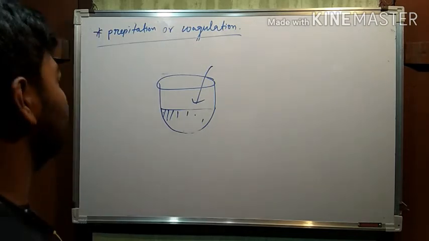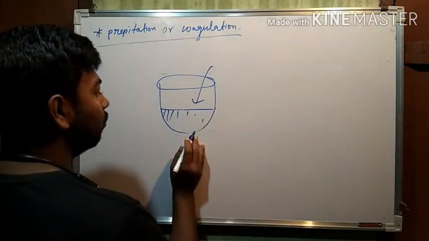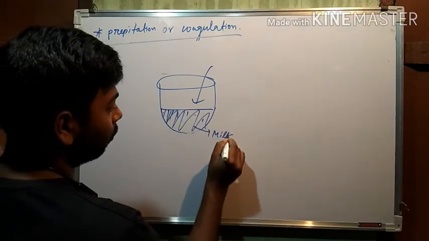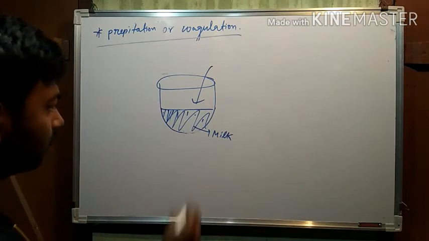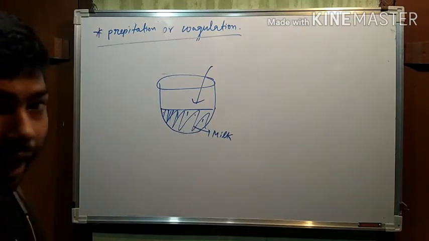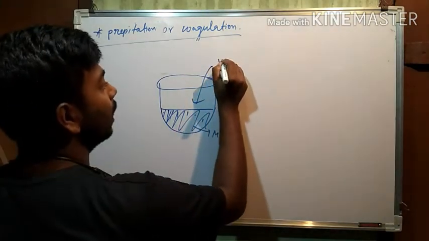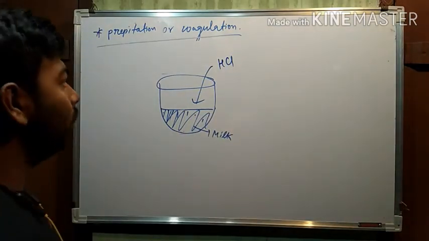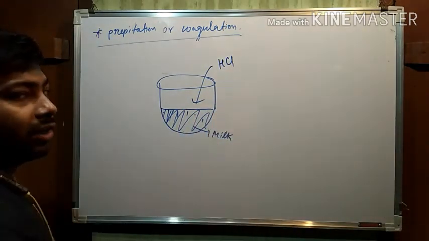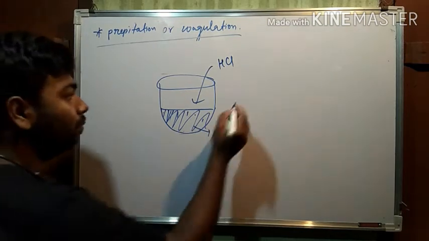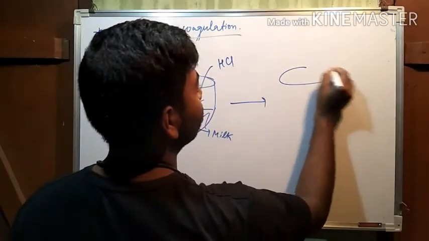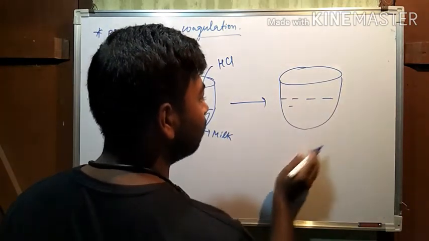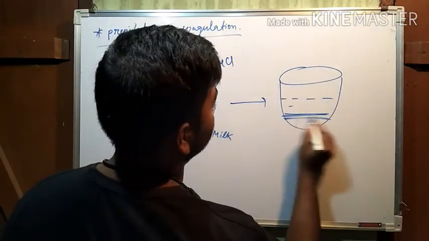Now see, let us take an example here. We have taken a colloidal solution of, suppose, milk. Milk is a well-known colloidal solution, no? When we add HCl, HCl is an electrolyte. When we add HCl, obviously milk is transformed into curd, no? Then we produce this one. This one is the liquid part. This one, suppose curd, the lower portion.